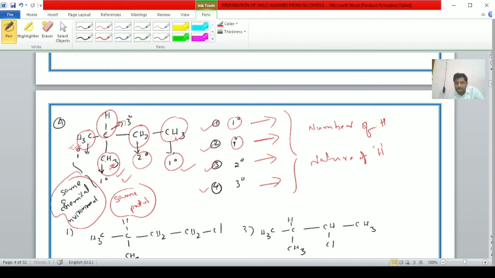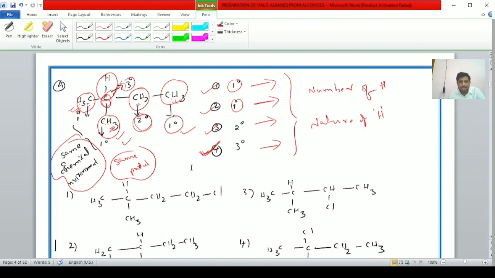With this, a primary haloalkane is formed because it is a primary carbon and the corresponding hydrogen is a primary hydrogen. With this, a secondary haloalkane is formed because this carbon is secondary and the corresponding hydrogens are secondary hydrogens. But with this, a tertiary haloalkane is formed because this carbon is a tertiary carbon and the hydrogen bonded to it is a tertiary hydrogen. And these two carbons and hydrogens also give a primary haloalkane because these two are primary carbons and the corresponding hydrogens are primary hydrogens. Therefore, one with these two, one product, 2, 3, 4. Totally four monochlorination products are possible.